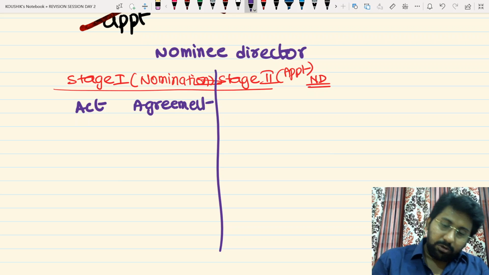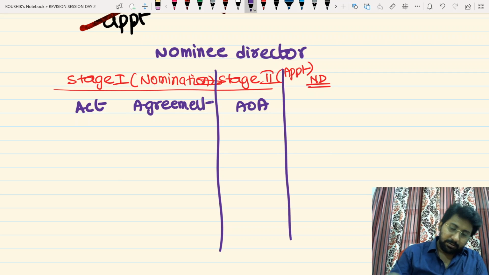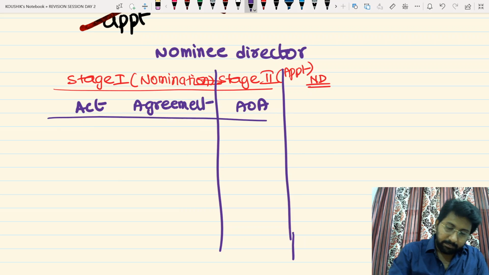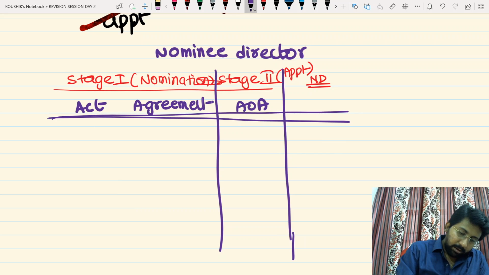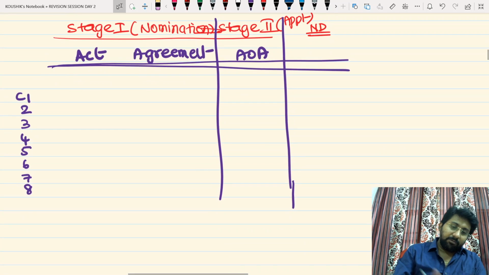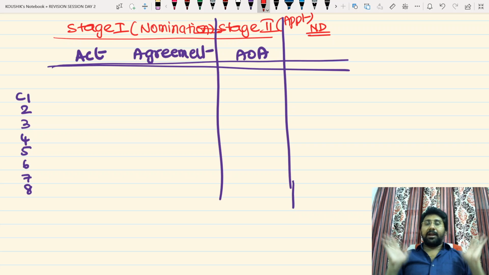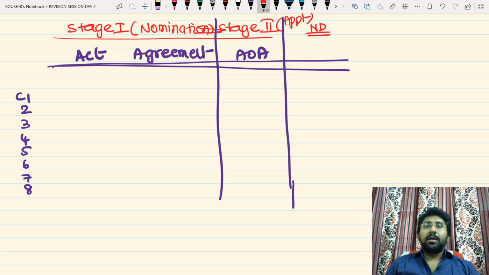This is stage 1. To appoint, articles of association has to give the permission. Now listen. Case 1, 2, 3, 4, 5, 6, 7, 8. Eight different questions can be asked in the exam. So listen. Let me first explain the idea behind. Later you can answer this.